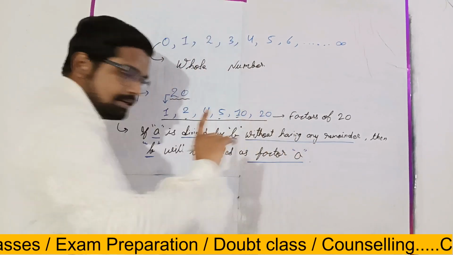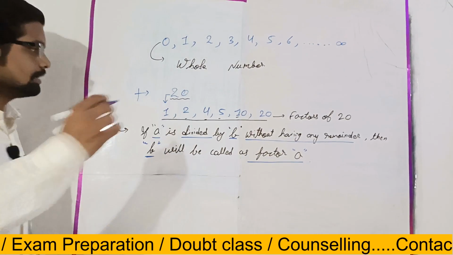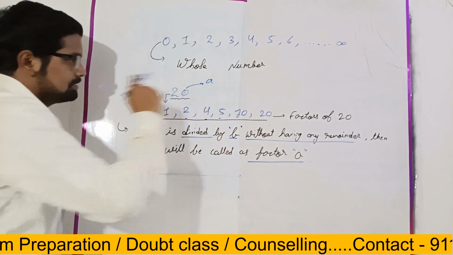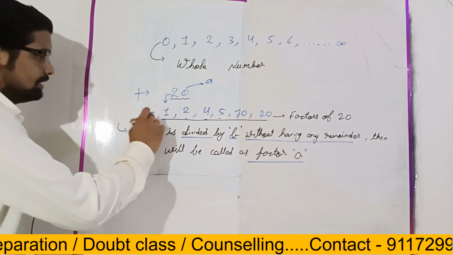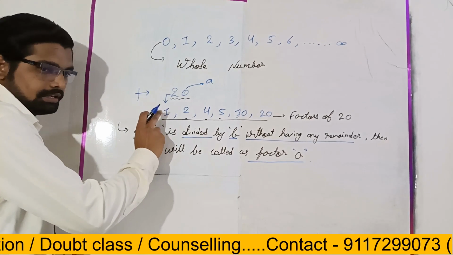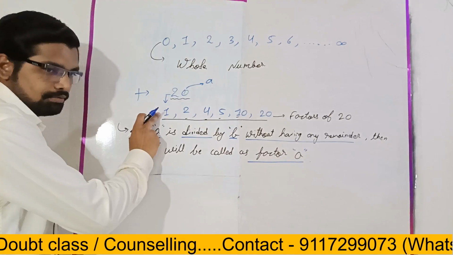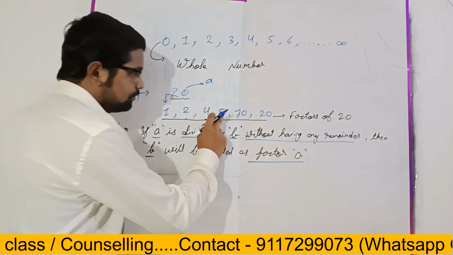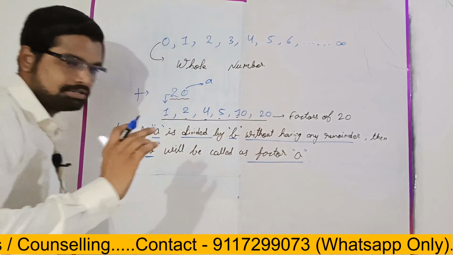We can say it. So here, suppose our A is 20, and separately, in the first case B will be 1, then 2, then 4, 5, 10 and 20, right?